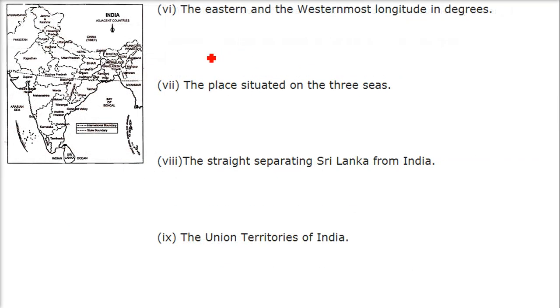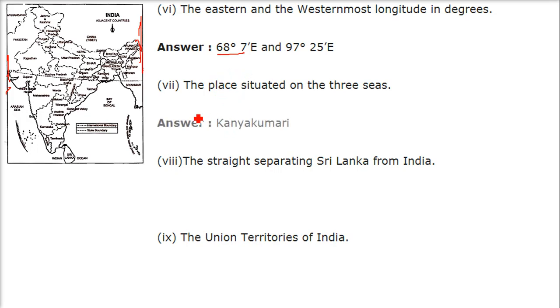The eastern and western longitude in degrees: this is the western, this is the eastern. The western is 68 degrees 7 minutes, and the eastern one is 97 degrees 25 minutes. The place situated on the three seas is Kanyakumari. See, this is the Arabian Sea, the Bay of Bengal, and the third one is the Indian Ocean.